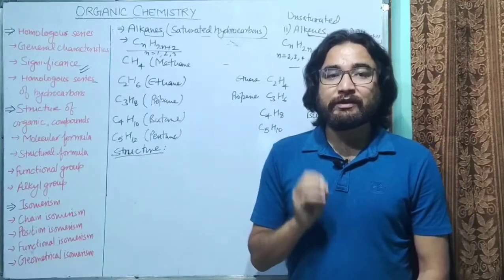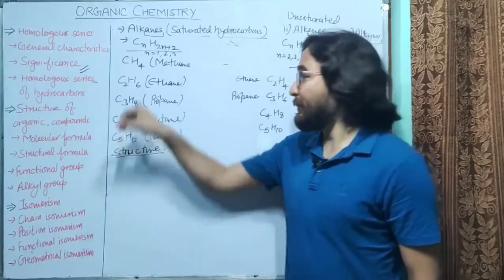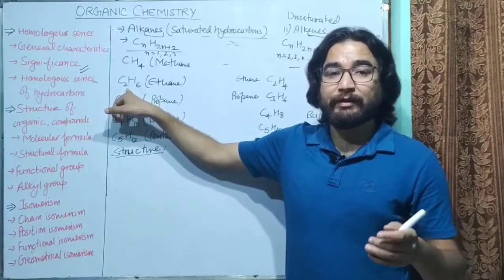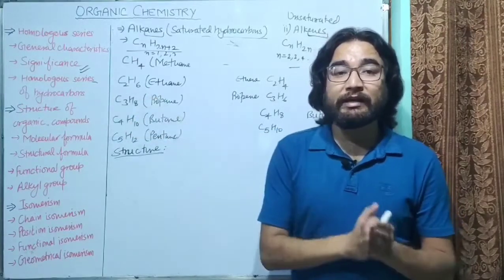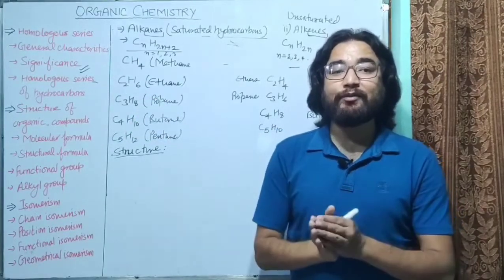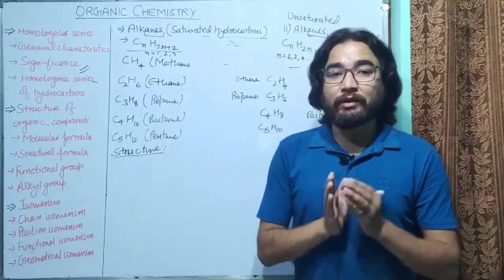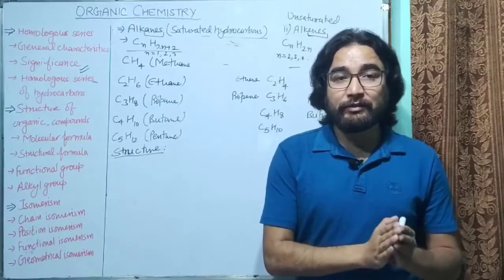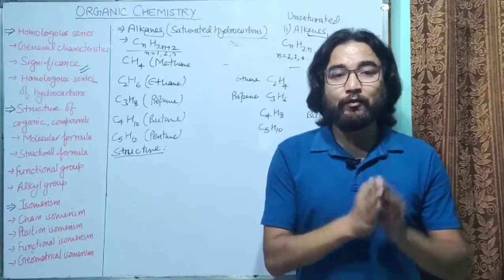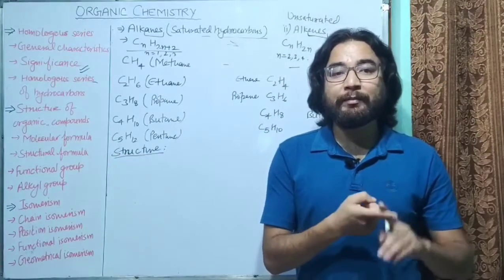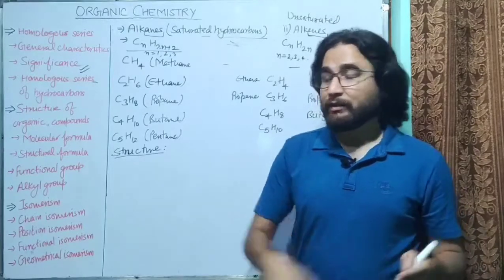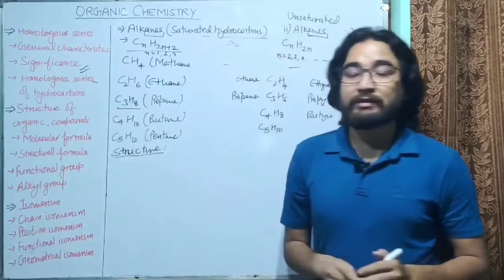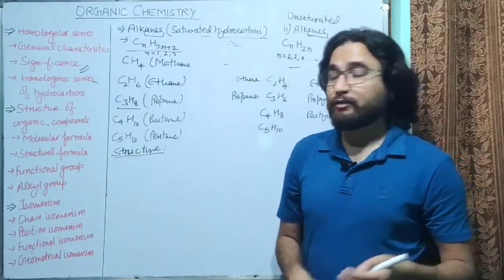So in case of structural formula, not only we have to know about the number of atoms of each element, we also have to know about the arrangement of the atoms, how they are forming the bonds with each other. So this is the difference between the molecular formula and structural formula. In case of molecular formula, we only put the number of atoms of each element. So for example, if we talk about C3H8, it means there are 3 carbon atoms and 8 hydrogen atoms.